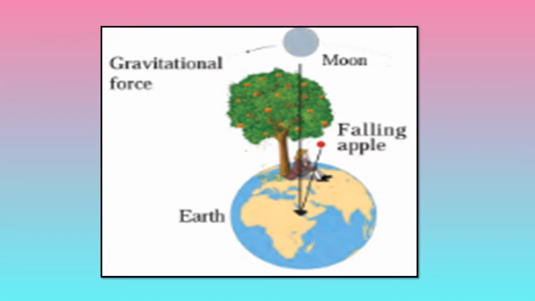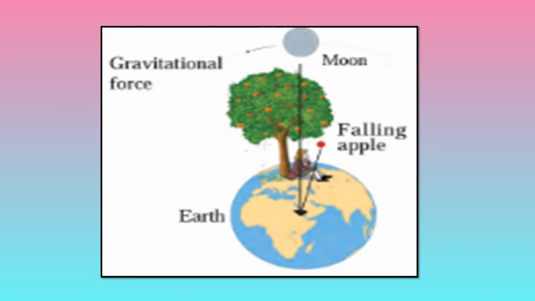So there is a gravitational force between the earth and the moon also, and between the apple and the earth also.